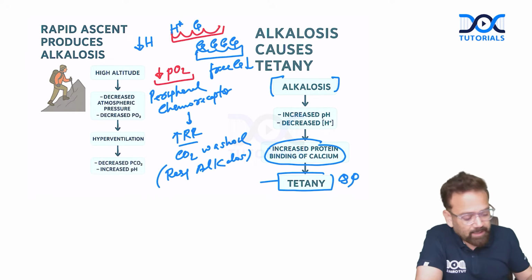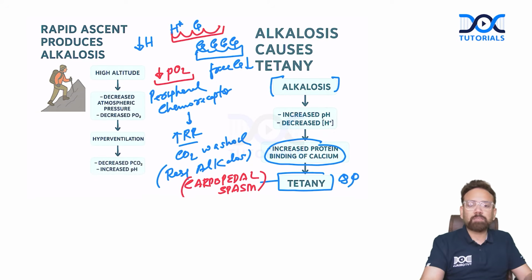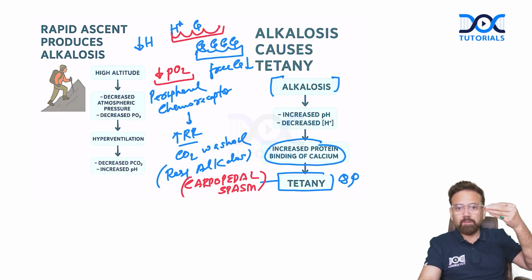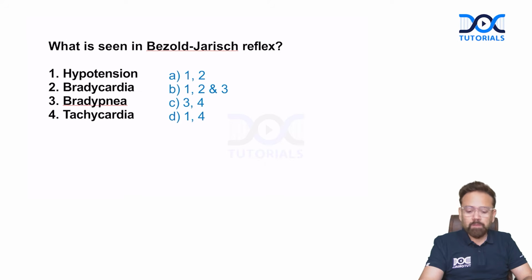It's very, very important. Tetany is famous whenever there is respiratory alkalosis, and that can cause carpopedal spasm. You know Trousseau's sign, Chvostek's sign. If you tap the facial nerve, there will be contraction of facial muscle, the Chvostek sign, and the carpopedal spasm is called Trousseau's sign. So lots and lots of questions are asked from this particular concept. I hope this is clear. If you want more detail, you can go to the chapter of calcium homeostasis, regulation of calcium metabolism. It's a very, very important chapter. It will coordinate a lot of things.